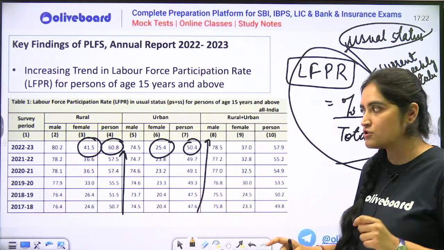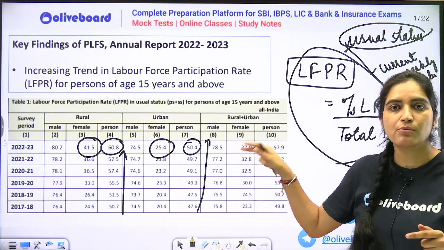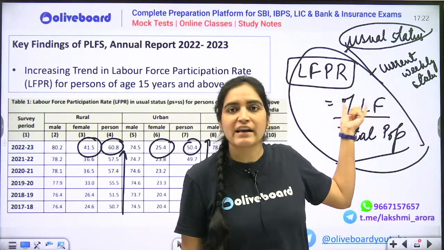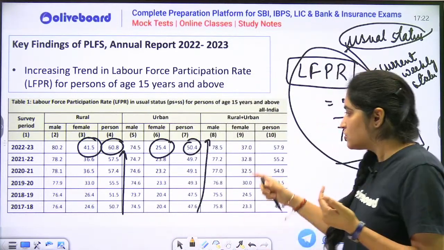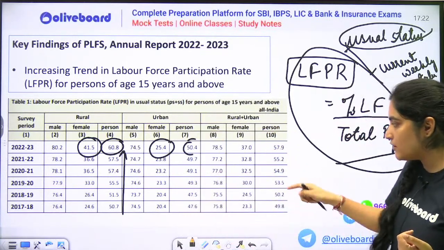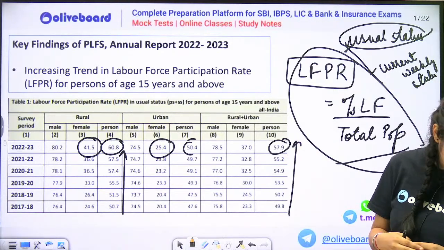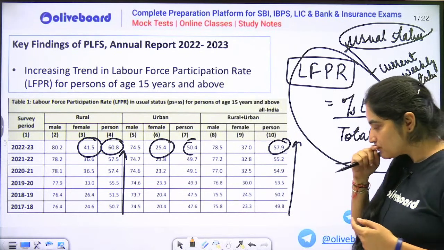That simply shows that female of urban India are actually not willing to work. यहाँ पे labor force में वो रहना नहीं चाहती है. That is what this data shows. They do not want to work. So, and if I talk about the combined, then in the combined also you can see the increase. So labor force participation in our country has certainly increased. That is a good indication also.